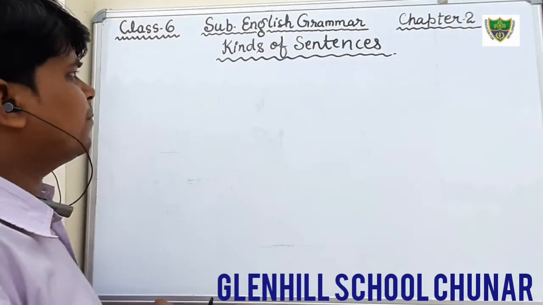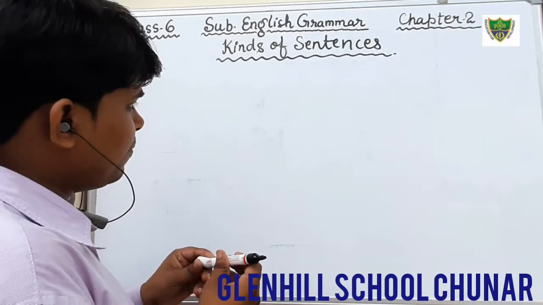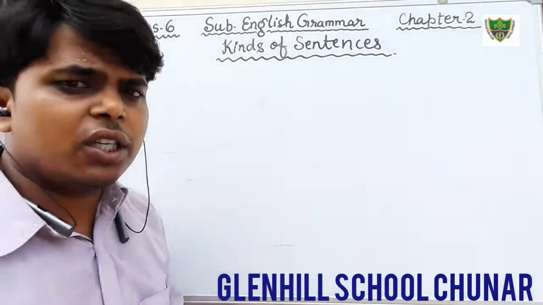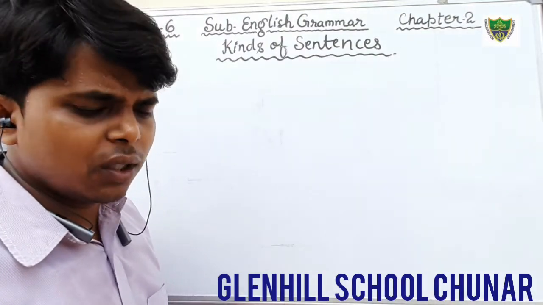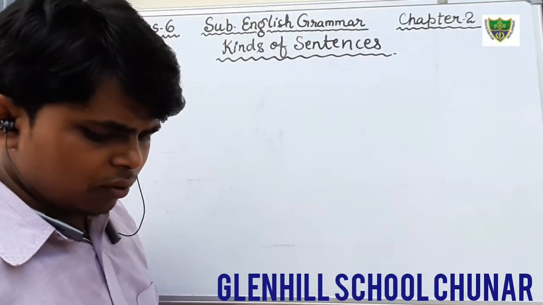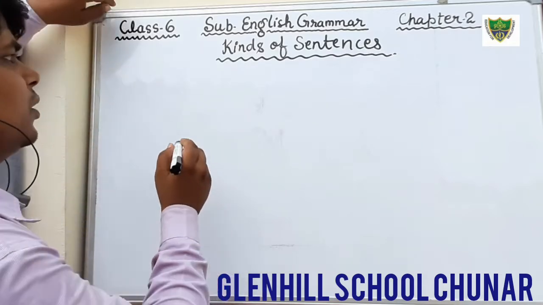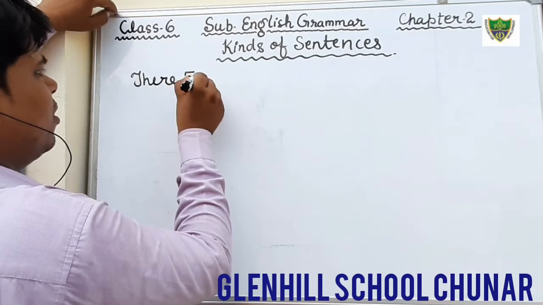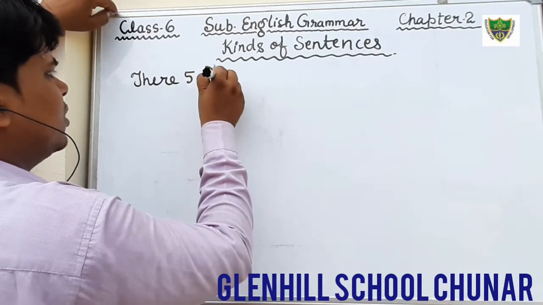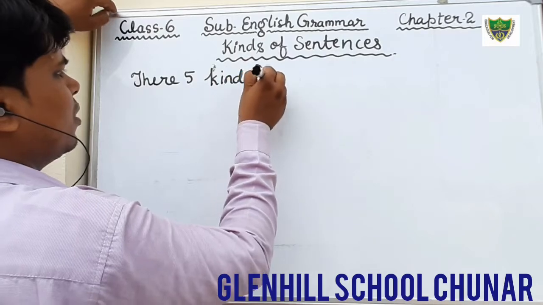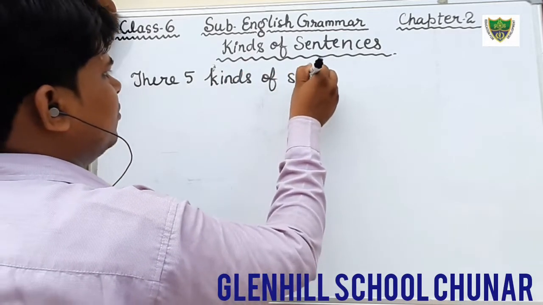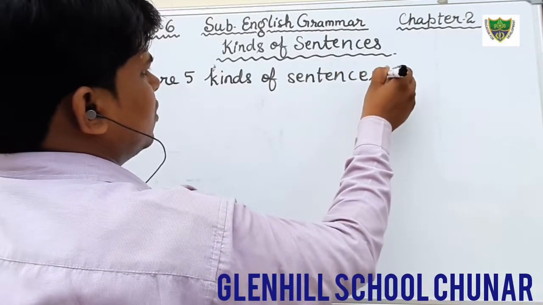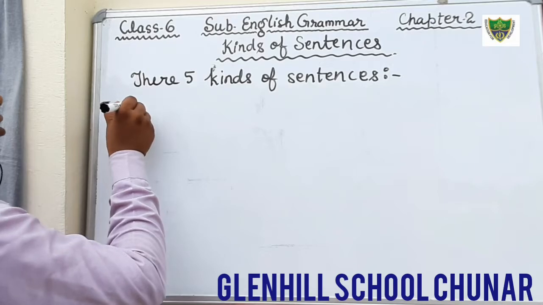There are five kinds of sentences, but in your book only four are given. I will tell you five kinds of sentences. Kinds of sentences. You can also write them, if you have not written them.